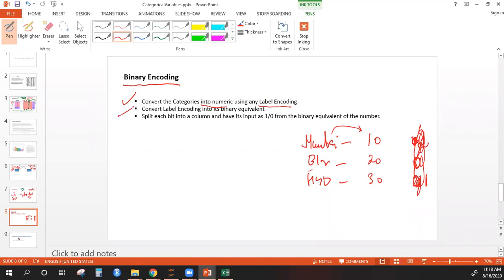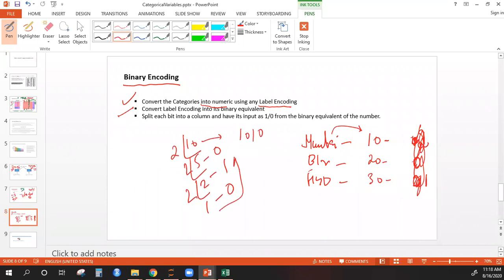Next step, convert label encoding into its binary equivalent. Now what I will do is I'll convert these numbers into binary. So 10, I'll convert it to binary. You remember how we convert decimal numbers to binary? Just divide them by 2. So 2 into 5 is 10, remainder 0. 2 into 2 is 4, remainder 1. 2 into 1 is 2, remainder is 0. So the binary equivalent of 10 is 1010. You read it this way.